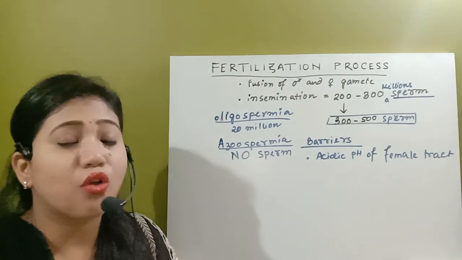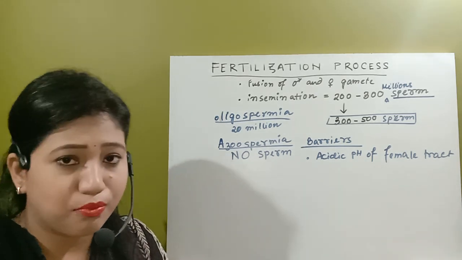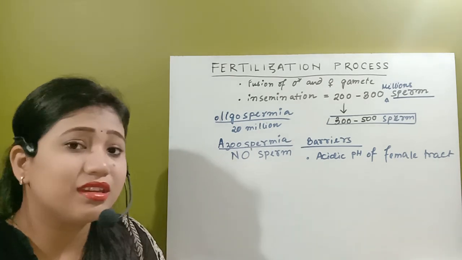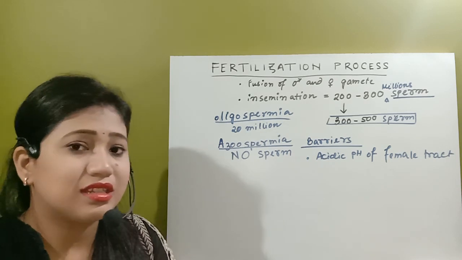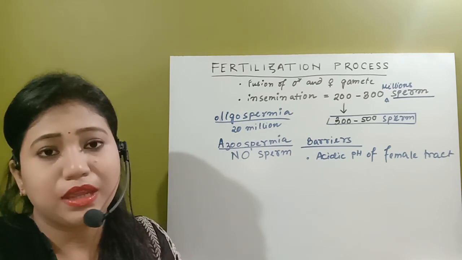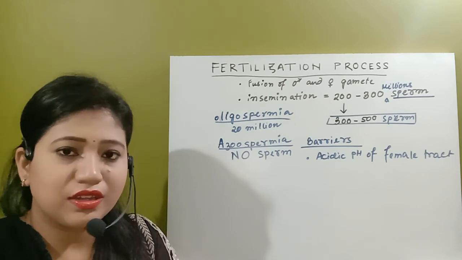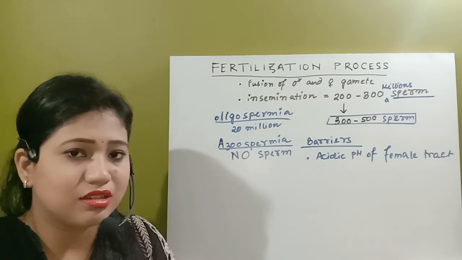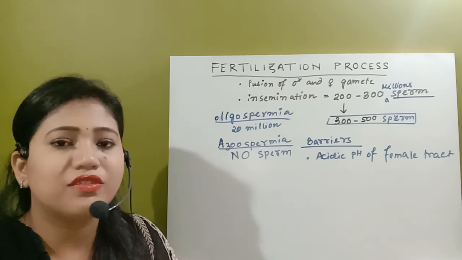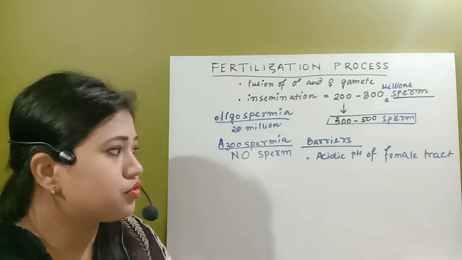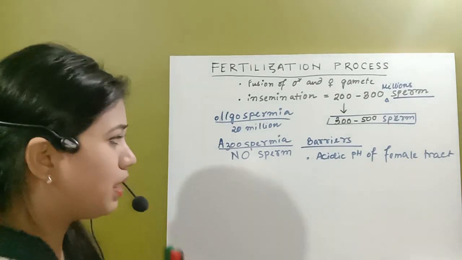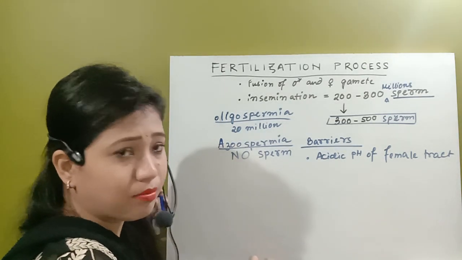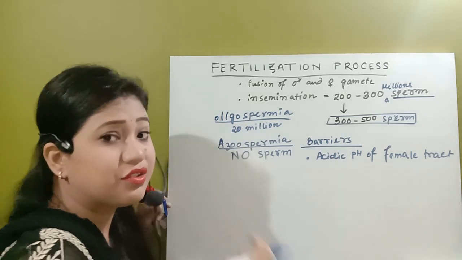If the semen is deposited in that environment, most of the sperm get killed in this highly acidic medium. That's why the semen has a basic pH of around 7.5, so that it can slightly decrease the acidity of the female tract and some of the spermatozoa can enter. So this is the first barrier, the acidic pH of the female tract, which kills the maximum spermatozoa even in the tract.